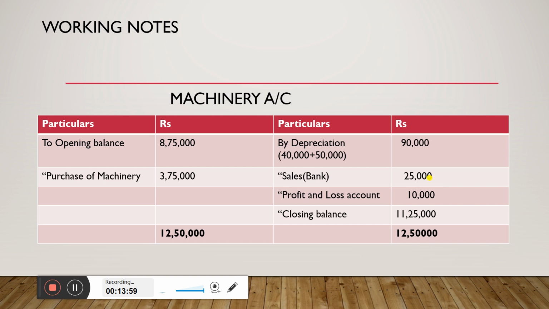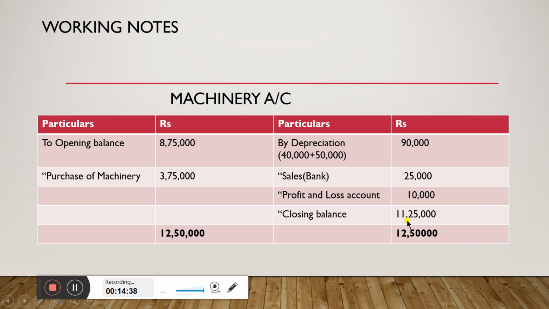That means machinery value was 75,000 rupees minus the depreciation of rupees 40,000. Remaining balance is 35,000. 35,000 worth machinery is sold for rupees 25,000. The loss is 10,000. When you minus the 25,000 from 35,000, the amount which you get is called loss.